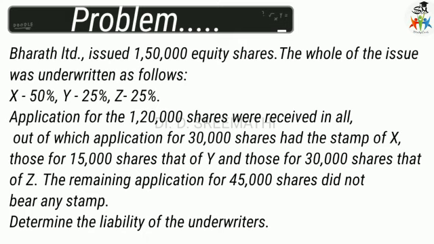This is a very simple problem where the whole issue is underwritten by 3 underwriters in an agreed ratio of 50%, 25%, 25%. The total issue is 1,50,000 shares. In that, only 1,20,000 shares were received. The balance 30,000 is not received, so the liability should fall on the underwriters. Let us see how to do the problem. So, a statement showing the liability of underwriters.